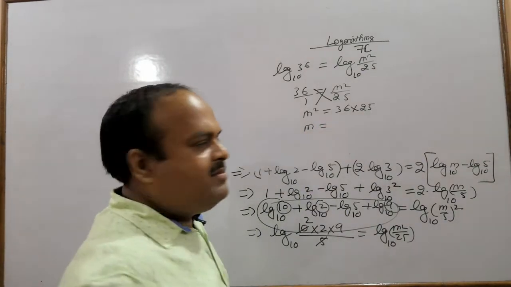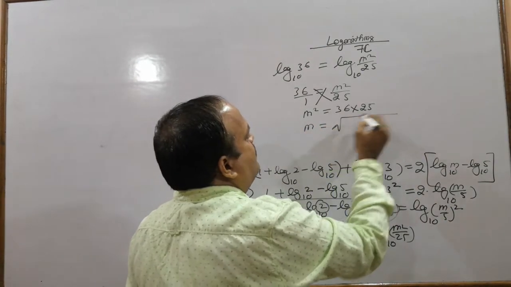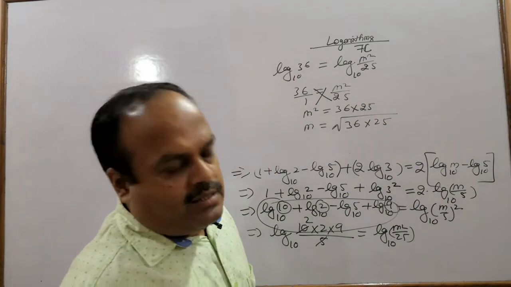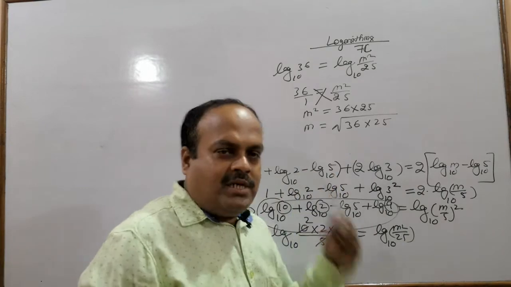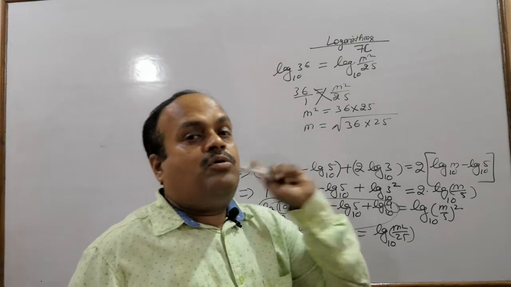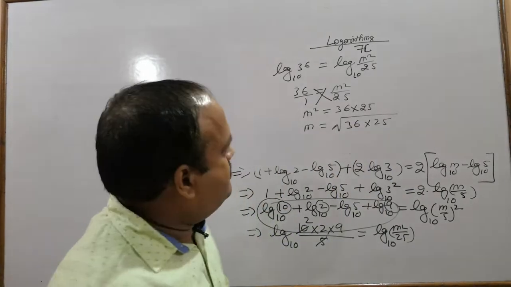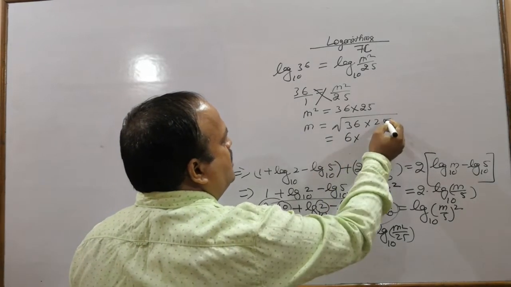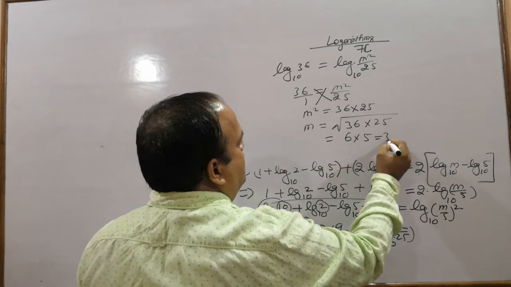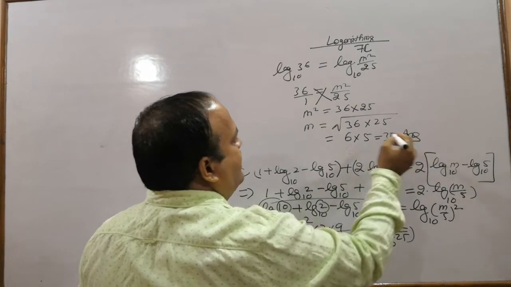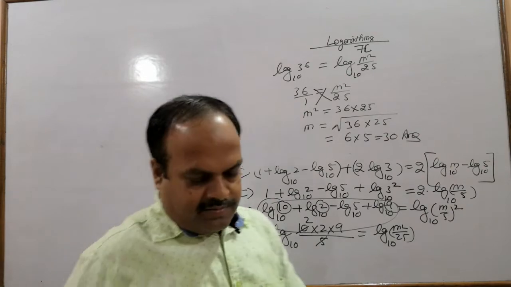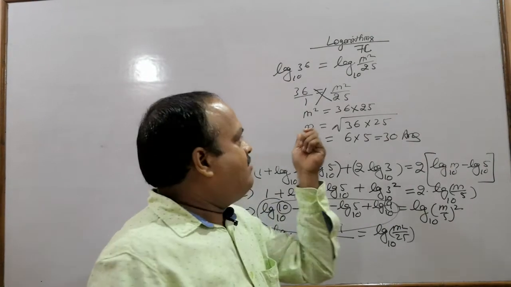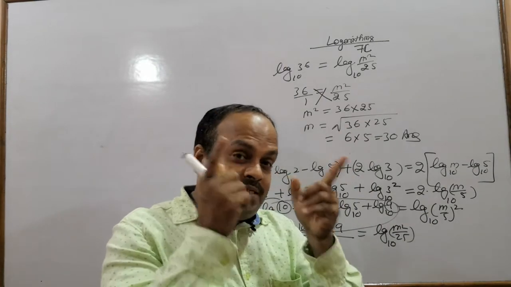To get m, we will take square root of 36 into 25. Generally we write here plus minus, but in case of logarithm we will not go further negative value. So square root of 36 is 6, square root of 25 is 5. So we get the value of m as 30. In case of rational irrational chapter, the value of m can be plus minus 30.